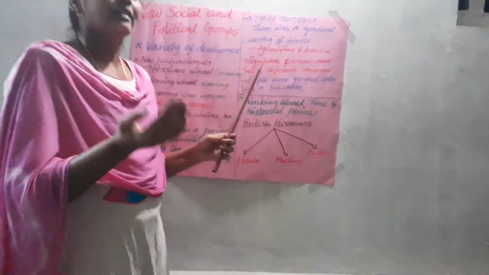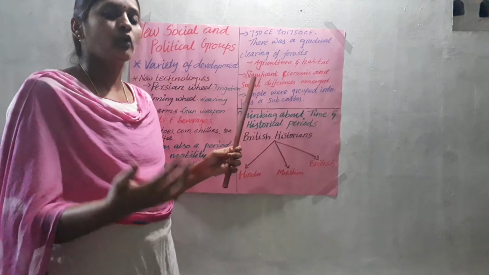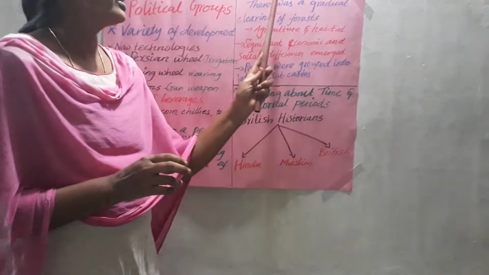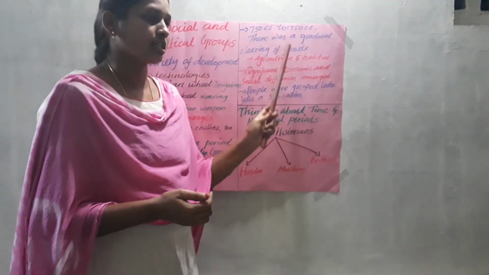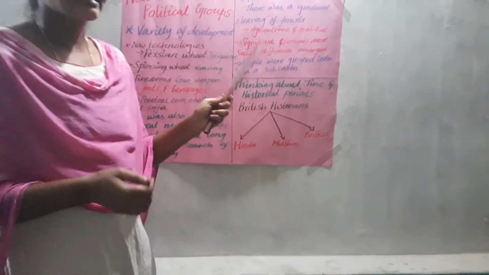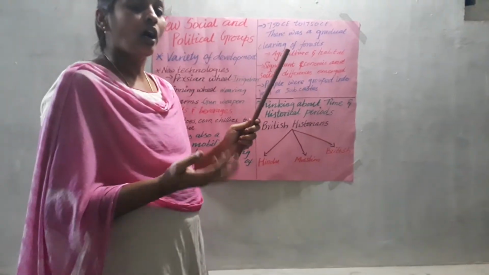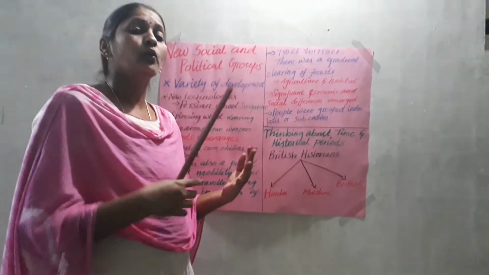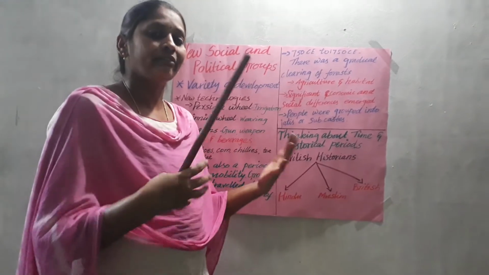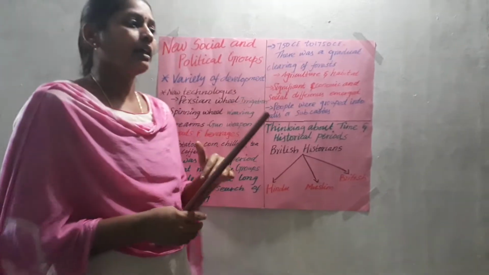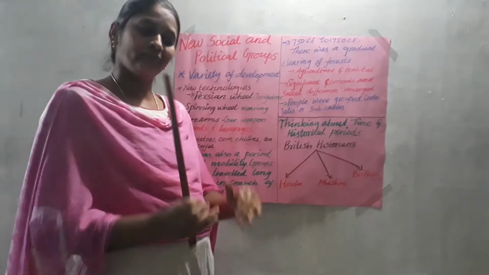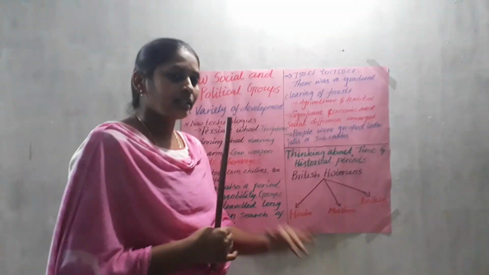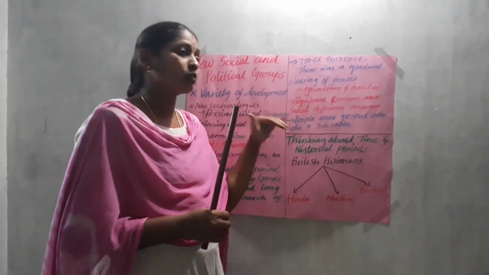So slowly the jati system, nowadays you often hear the word jati. This jati system also entered our country in this particular time only, in this 1000 years. How was the caste system introduced? Whoever had a large amount of land, or who was very wealthy, they were considered upper caste people. Whoever was very poor, not having land, in a very poor economic condition, they were considered lower caste. Like that the jati system emerged.